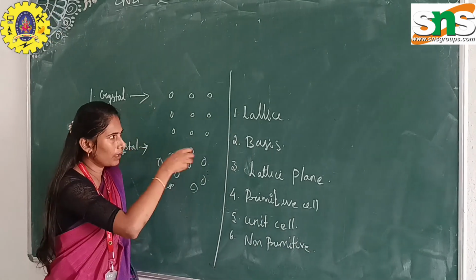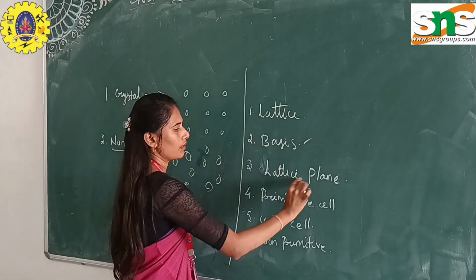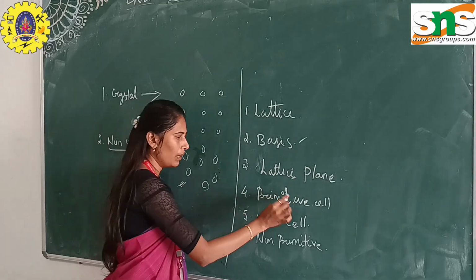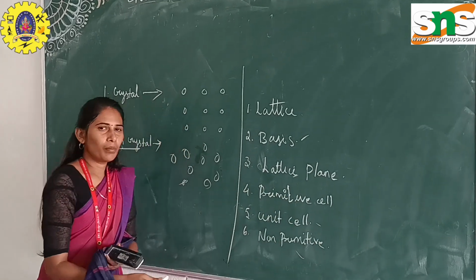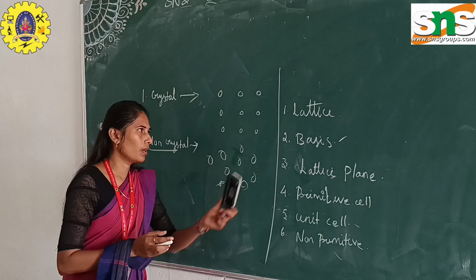These are the lattice parameters. First of all, we discuss what is lattice.